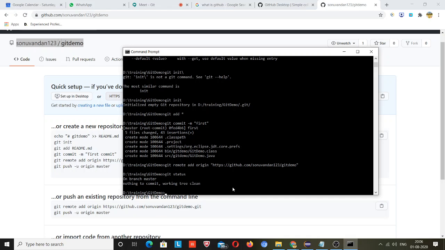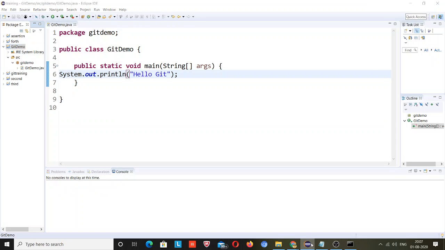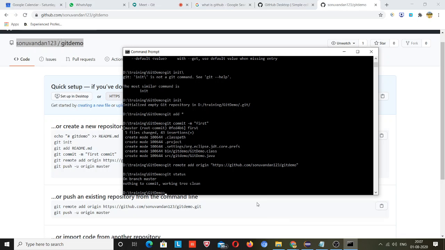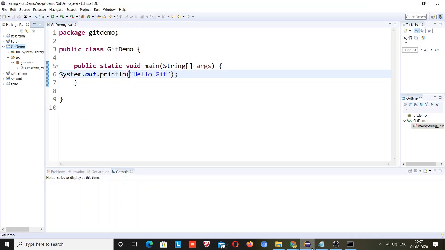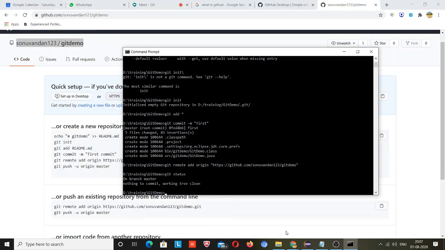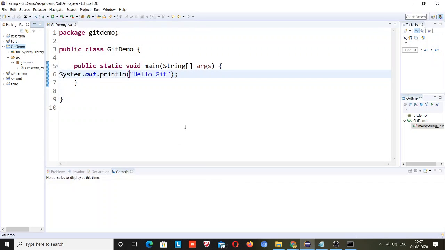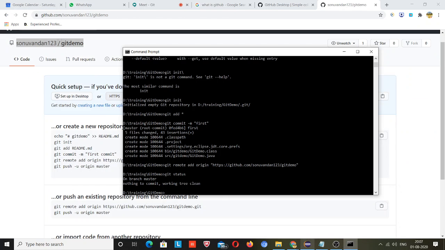This means all the developers have committed their code and he has managed it that way. If some files are missing, suppose I write a new class here and check git status, it will tell me that the files present in this code are not committed. Okay, so this is the git status command.